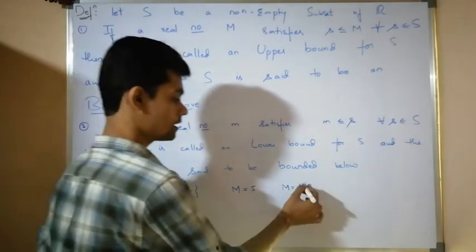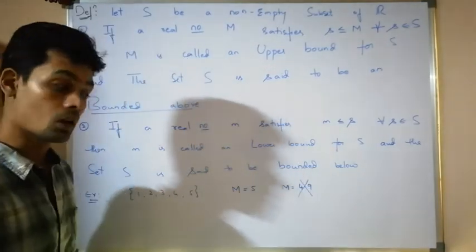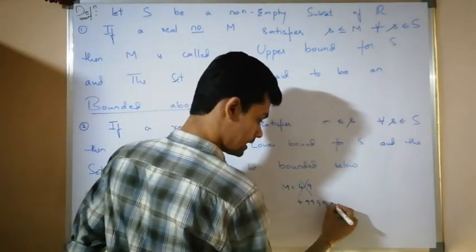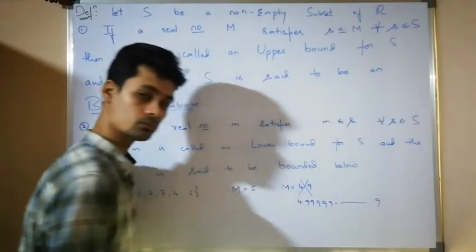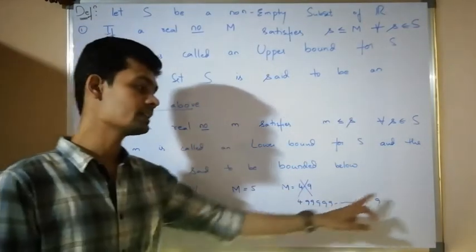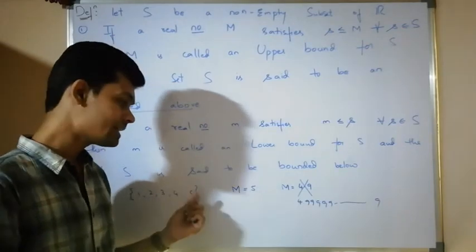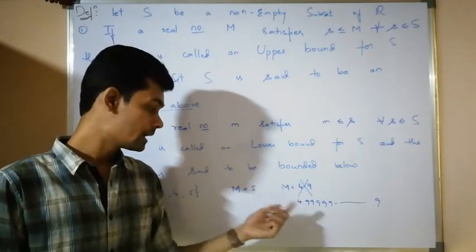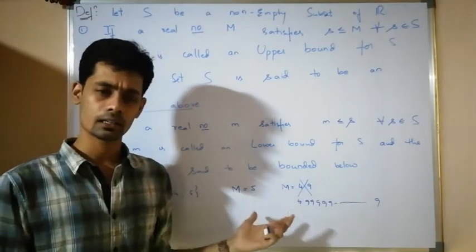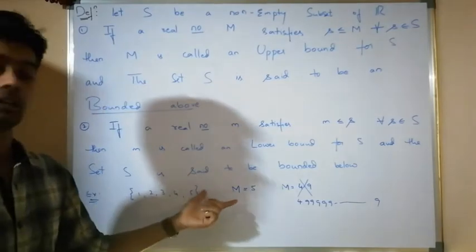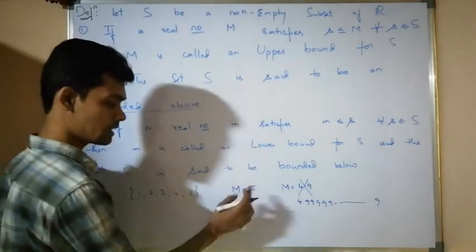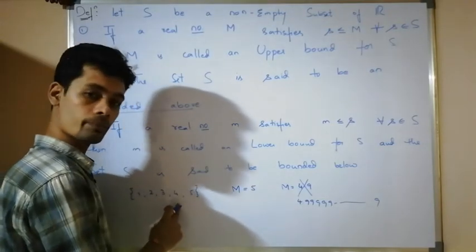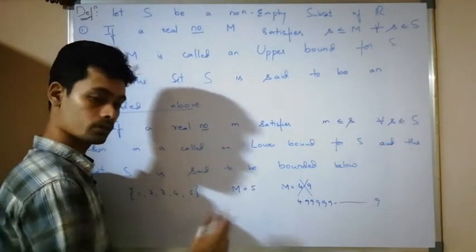Therefore, this is not an upper bound. Not only 4.9, I can't take 4.99999 and so on, because 5 is greater than this one. In the set, I am going to get at least one element which is greater than this one. Therefore, this is not an upper bound. But if I take 5 or any number greater than or equal to 5, it is an upper bound. Therefore, if there is an upper bound, then the set is said to be bounded above.